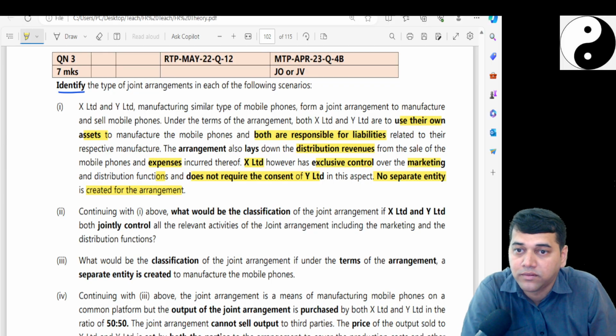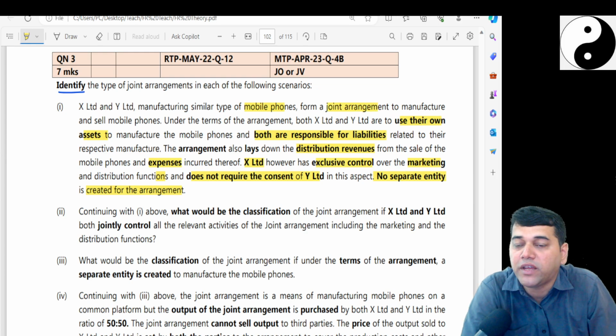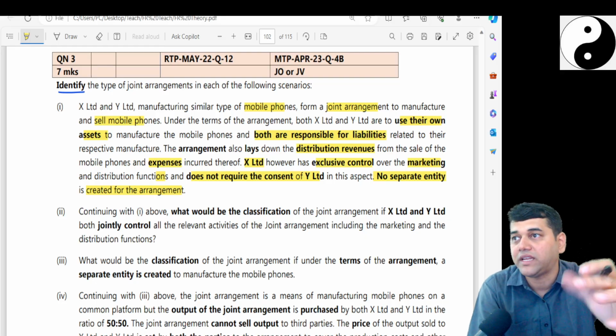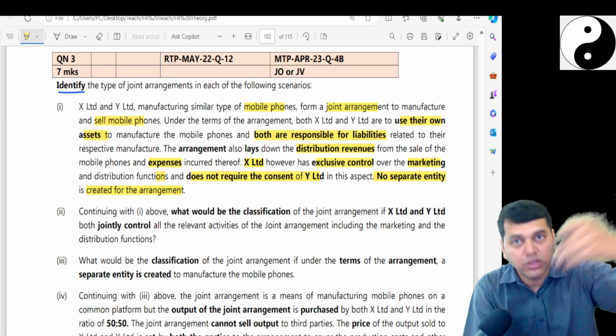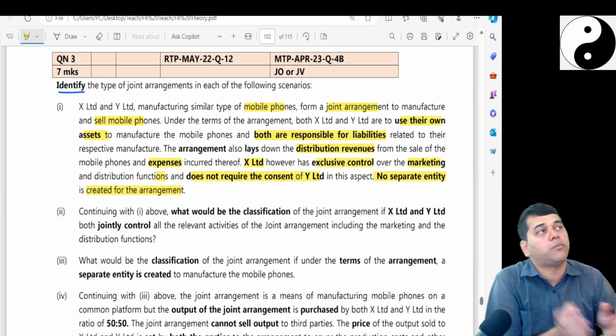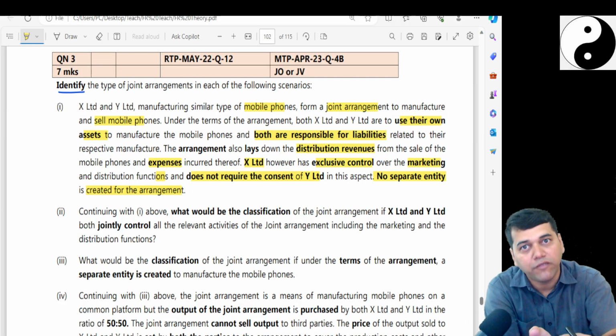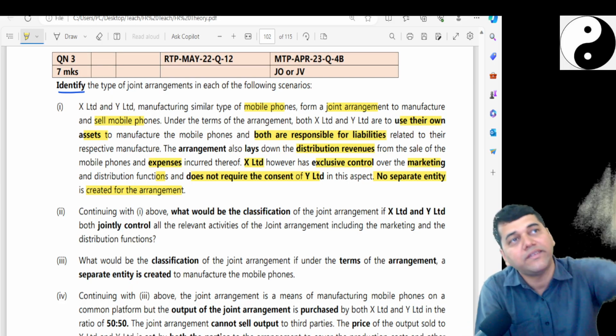If you see here, the arrangement lays down, are they using this mobile phone as an input? Say they are similar type of mobile phone from a joint arrangement to manufacture and sell. That means this is not like the previous one, where you manufacture a battery and give the battery to me, and I will manufacture a mobile phone and sell to the third party. Not like that. They will manufacture the mobile phone itself and they will sell the mobile phone.